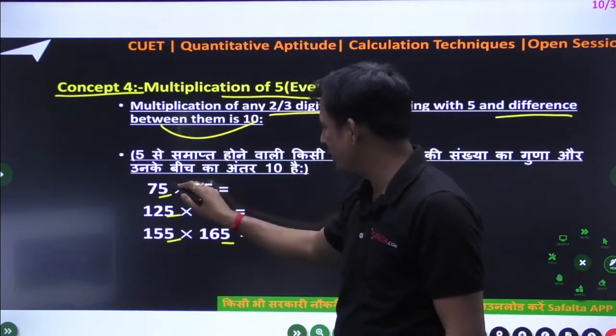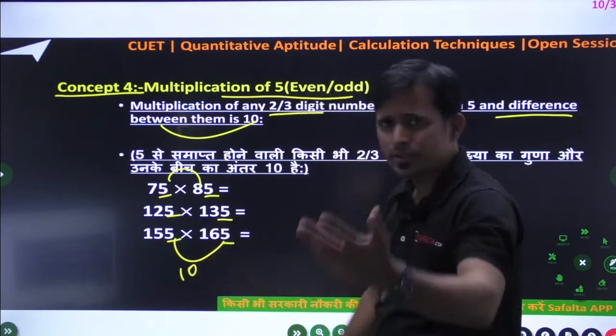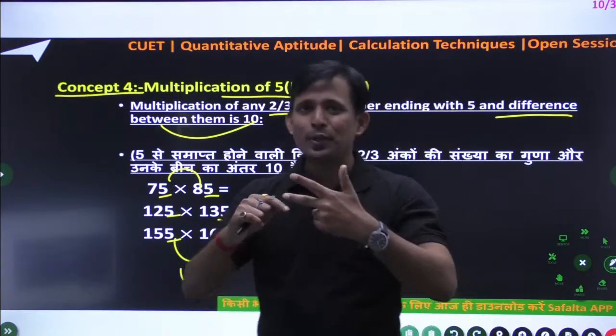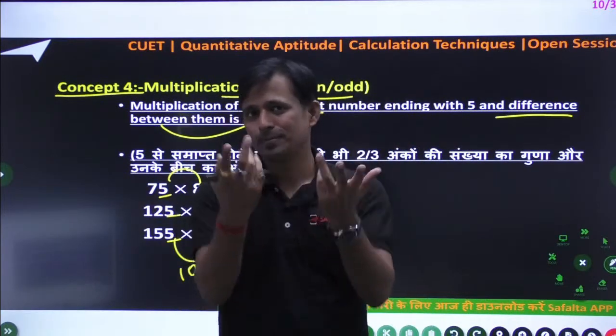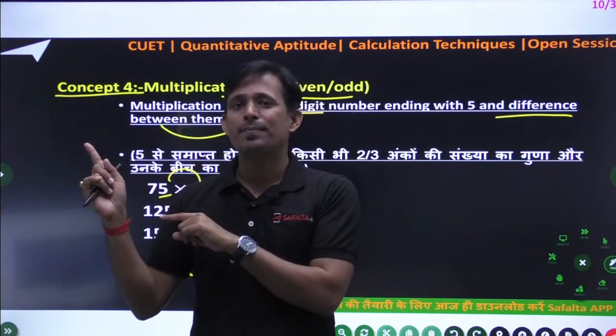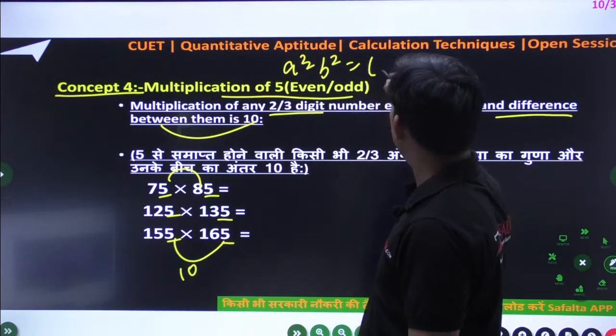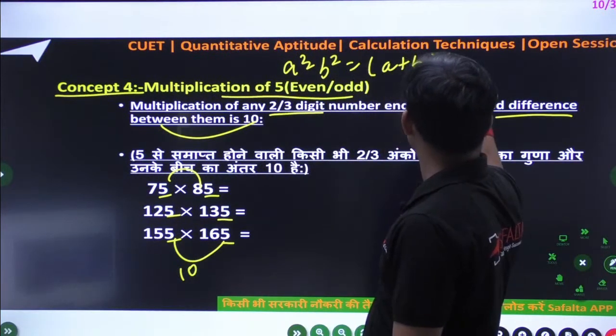What is that rule? I am going to tell you. So difference is 10. So either you can use the algebra concept. अब आप बोलोगे what is algebra concept? Simple. A square minus b square. I think everyone knows a square minus b square, that is a plus b into a minus b. That is one concept behind this.